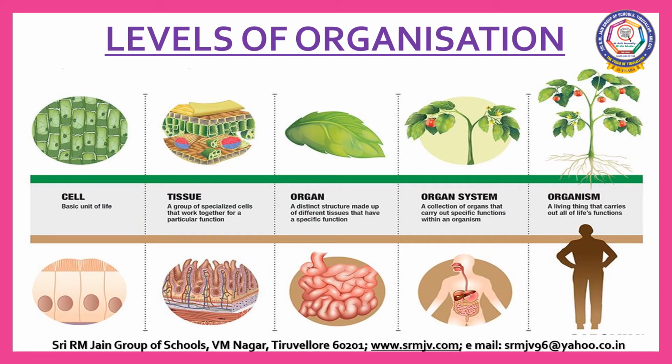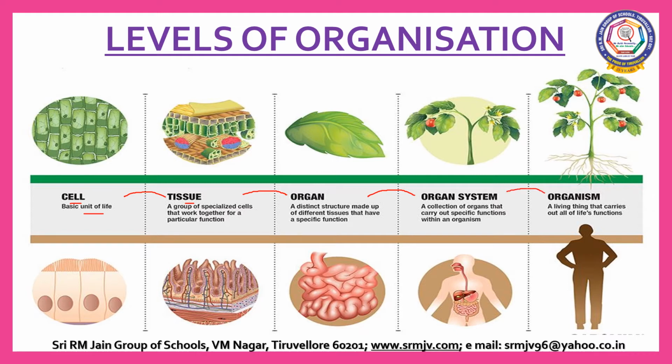Let us look at the levels of organization. There are different levels of formation of an organism. The first level of the formation of an organism is the cell. Cell is the basic structural and functional unit of life. The next level is the tissue. When cells group together, they perform a specific function. They are tissues. Tissues again group together to form an organ. These organs finally join together to form an organ system. The organ systems together make up an organism.